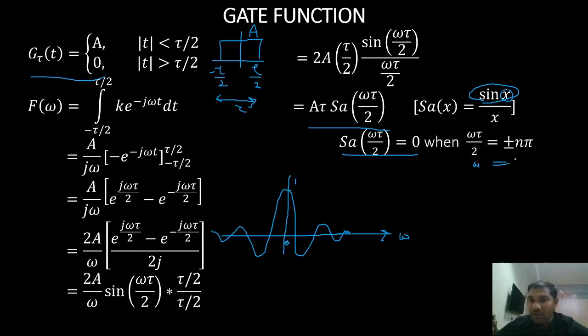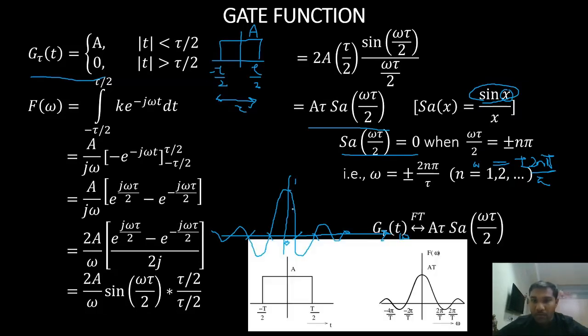Omega is equal to plus or minus 2n pi by tau. So the first 0 crossing will be, when n is equal to 1, at 2 pi by tau. The second 0 crossing will be 4 pi by tau, and on the negative side it is negative 2 pi by tau and negative 4 pi by tau.